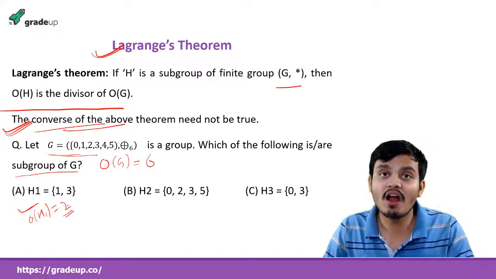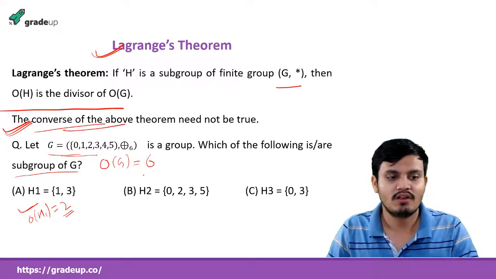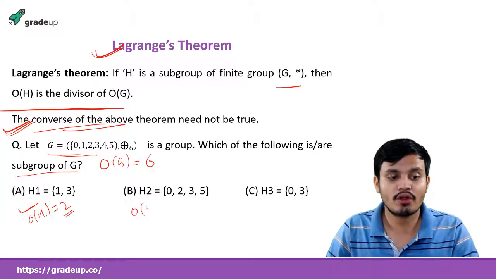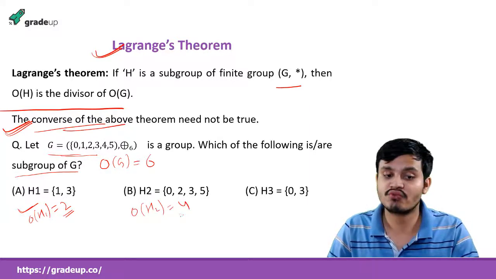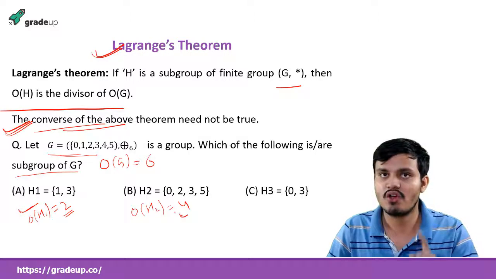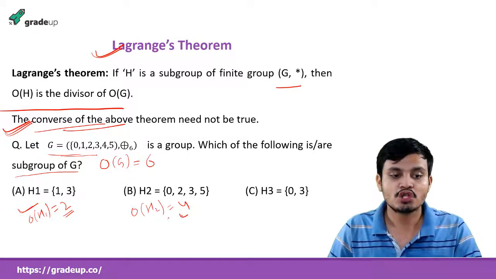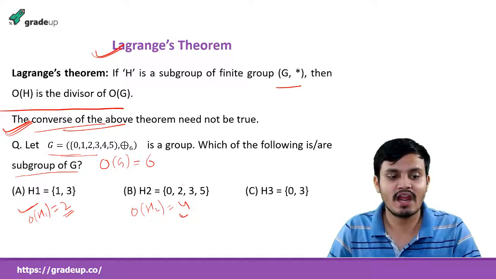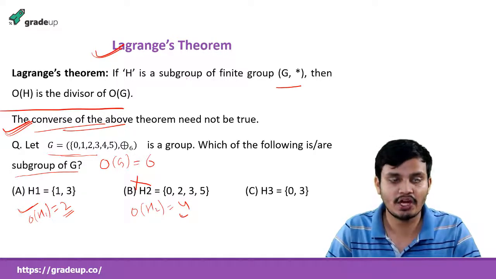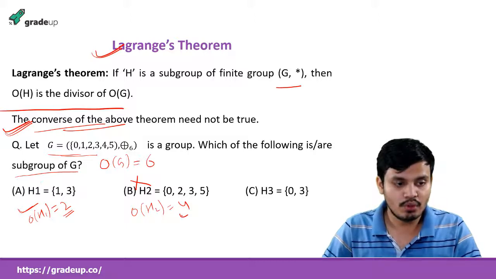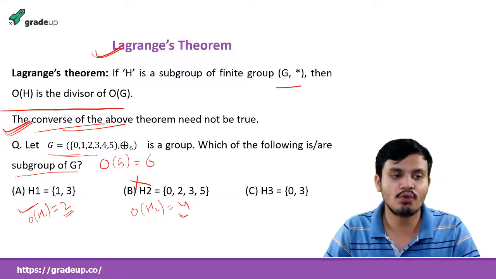So 2 is a divisor of 6, so it may be a group. And see here, what is the order of H2? H2's order is 4. 4 is not a divisor of 6. So I can properly say that it cannot be a subgroup. Using Lagrange's theorem, I can say that. But to say that H1 is a subgroup, we still need to verify. That is the meaning of the converse.